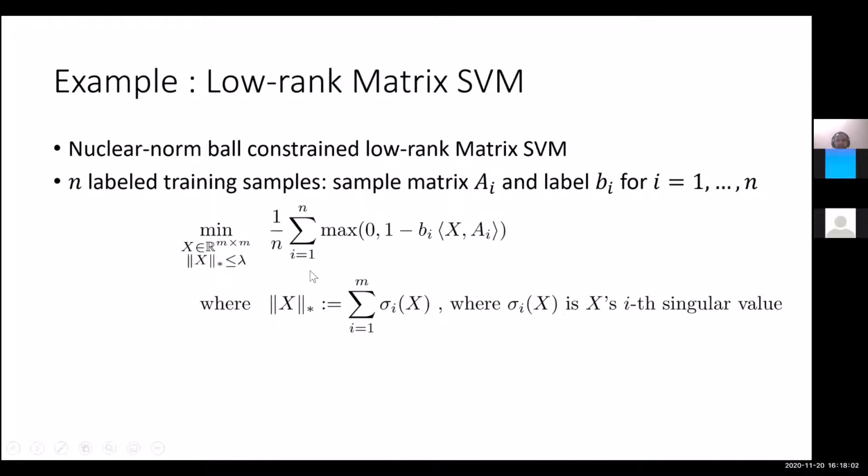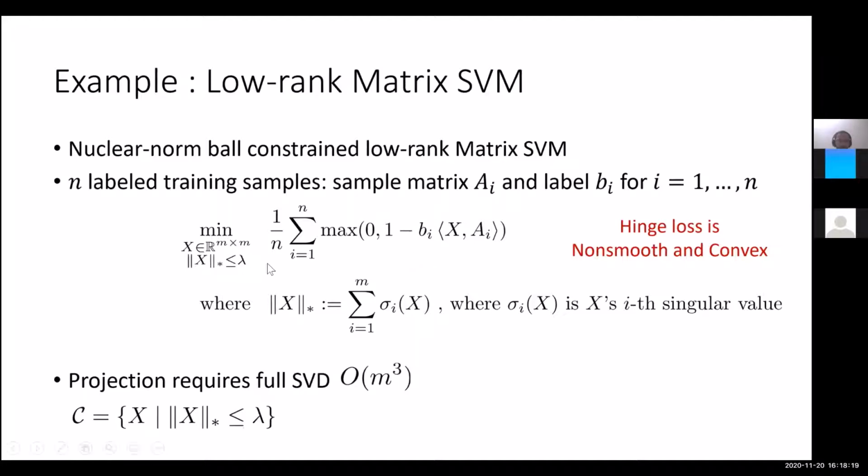The first thing to note is that hinge loss is a non-smooth and convex function, non-smooth because we have a max here, and max of two convex functions is again convex. So this is indeed convex. The second thing to note is that projecting onto this nuclear norm constraint set requires you to compute all the singular values and then truncate the smallest singular values. The projection onto this nuclear norm ball basically requires computing a full SVD of the matrix X, and this can take time which is cubic in the dimension of the matrix.